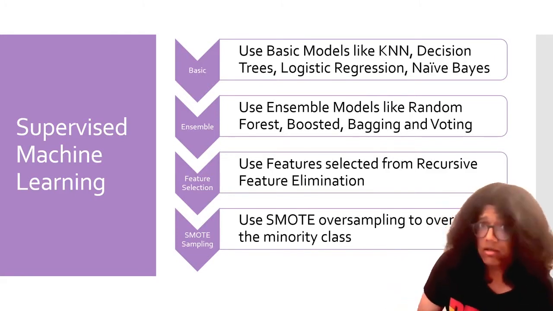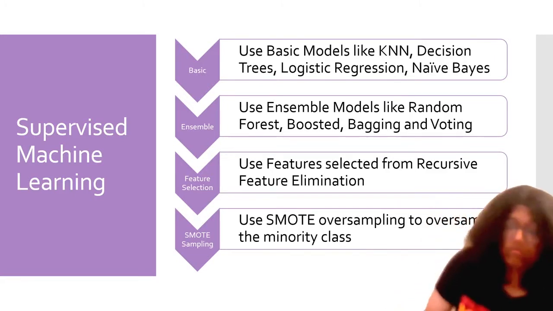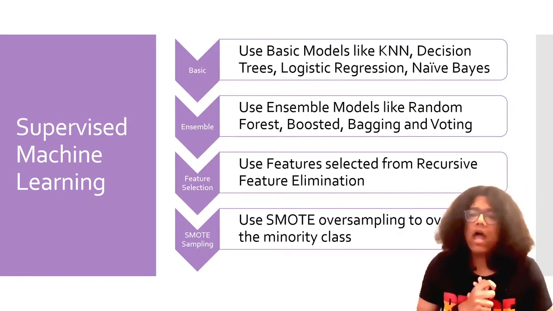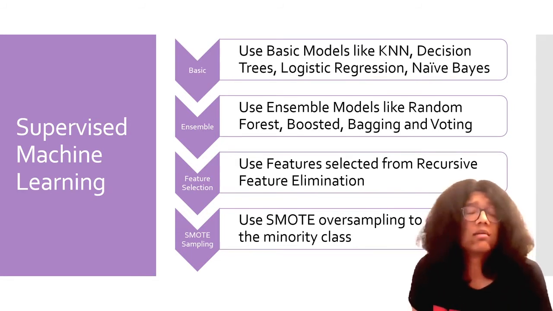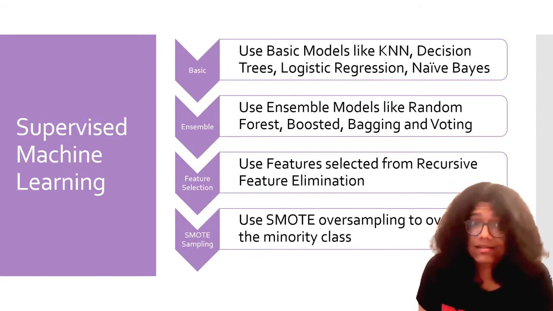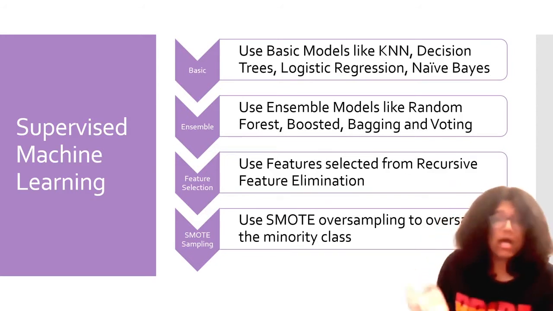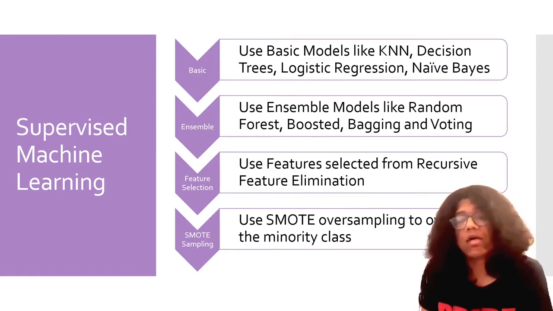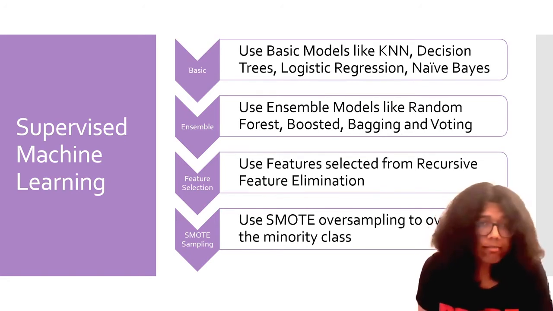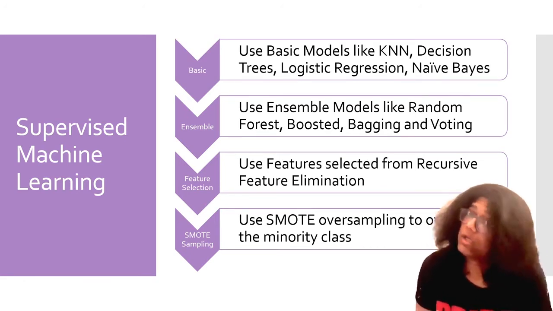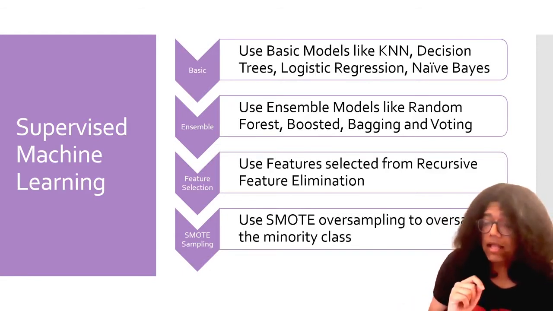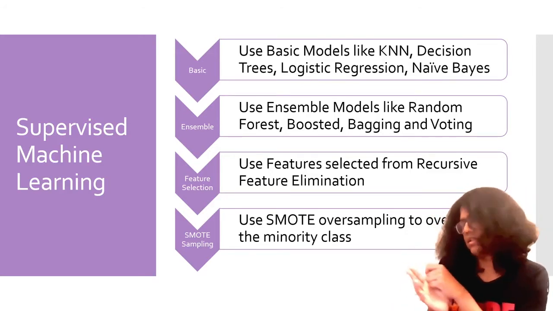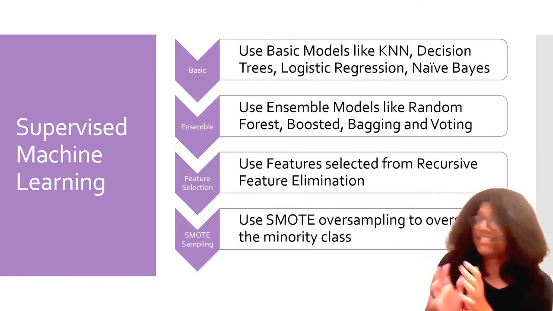first we apply the basic approach where we try some basic machine learning models: KNN, tree, logistic regression, naive Bayes. These did not work well, and the primary reason for that is that the classes are highly imbalanced. What ends up happening is you get quite good accuracy on the majority class, but on the minority class you have very poor recall, and because of that the F1 score also collapses, and that is not what we want from the results. So the basic decision trees, as you'll see in the results, are not the best solution here.